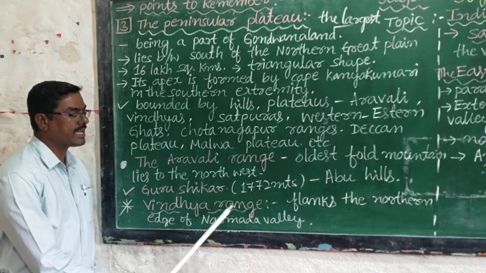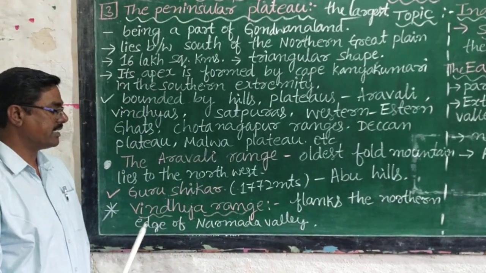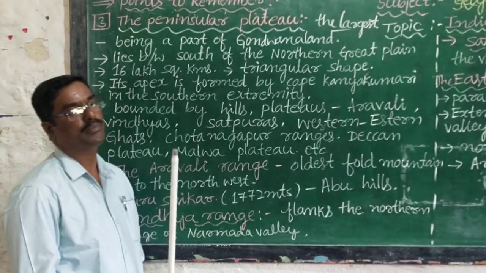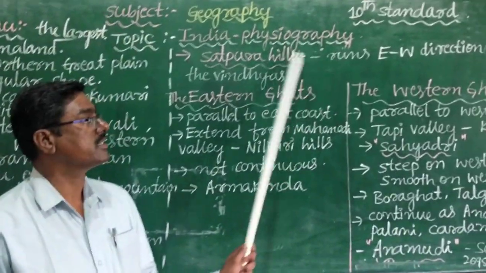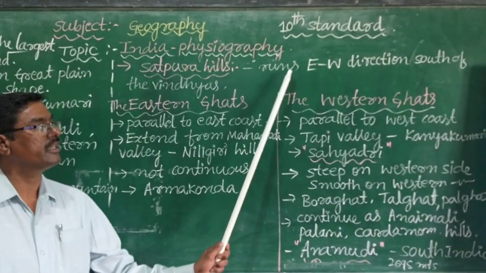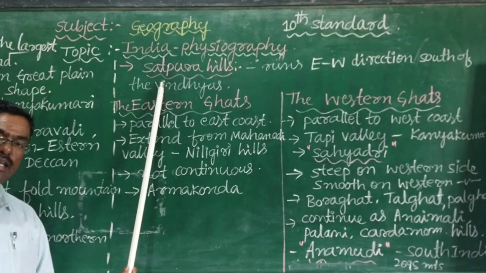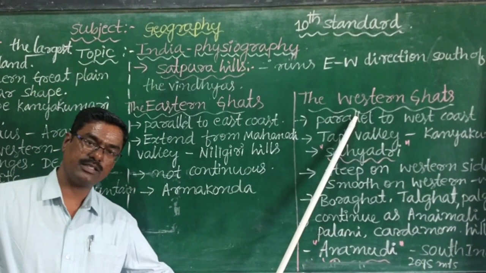Next one, the Vindhyas Range. The Vindhyas Range flanks the northern edge of the Narmada Valley. The Satpura Hills run in an east-west direction south of the Vindhyas, and also the Eastern Ghats and Western Ghats.